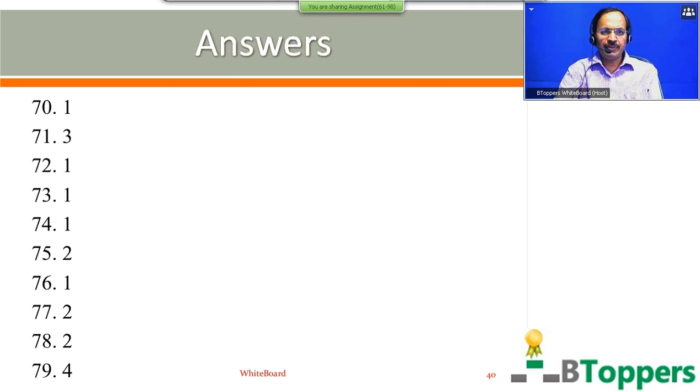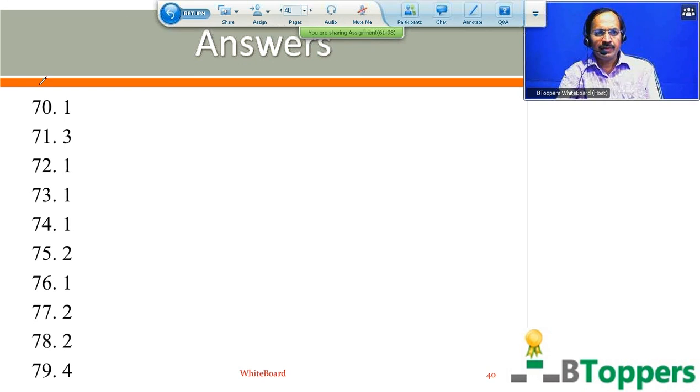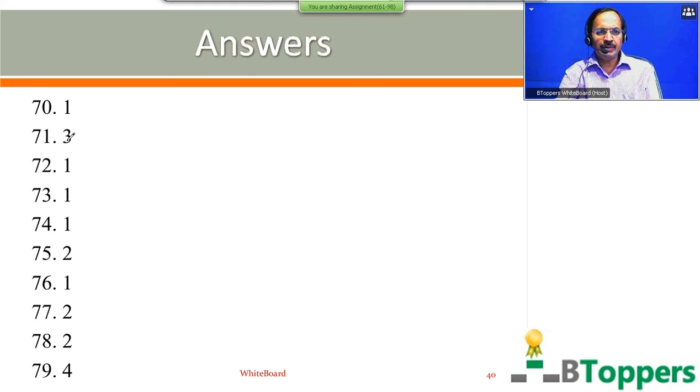So next I have shown the answers from 70 to 79. I will read out the answers. For question number 70, first option is the answer. For question number 71, third option is the answer. For next three questions, 72, 73 and 74, first option is the answer.